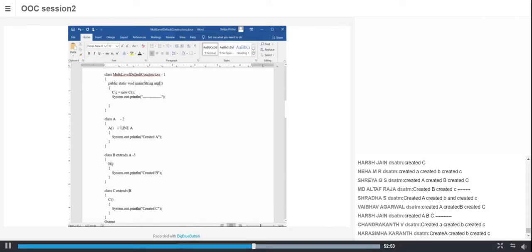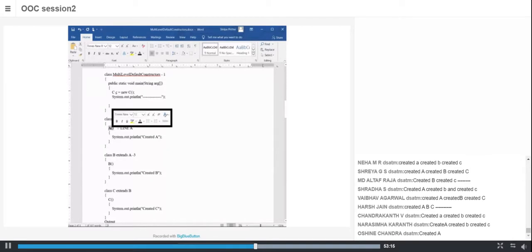So yes, it first came here, but I see C is a subclass of B, so it goes to B. Then I see B is a subclass of A, so it goes back to A. When it comes here, is A a subclass of anything? No, it is only an independent class. It will print created A.